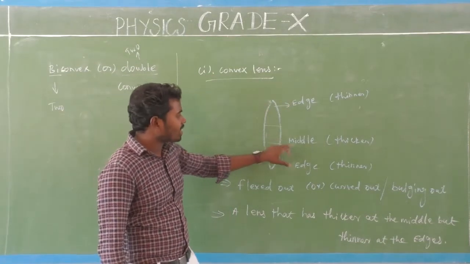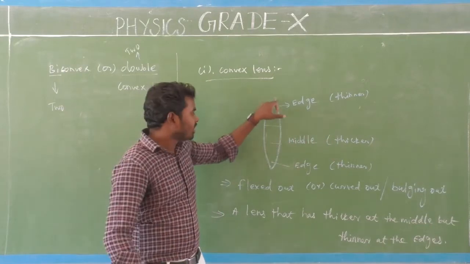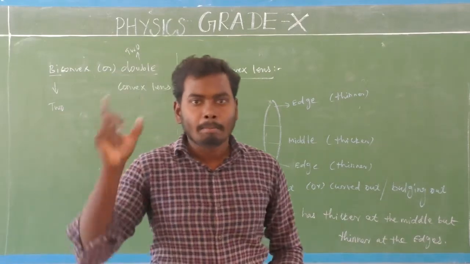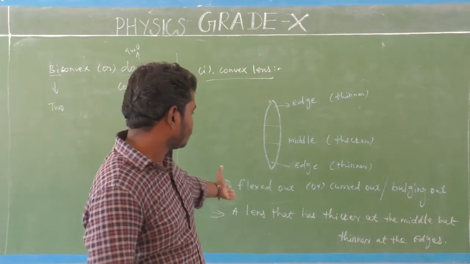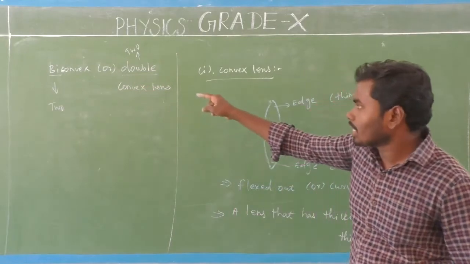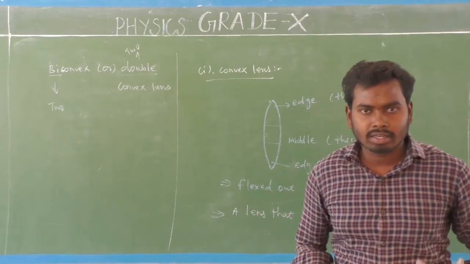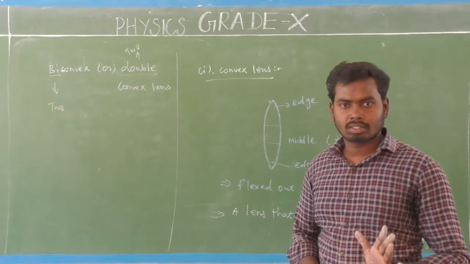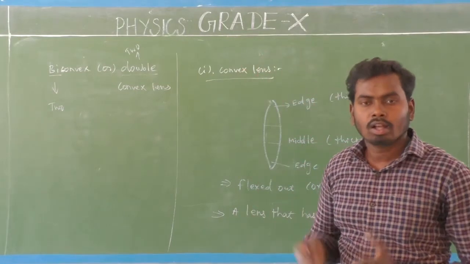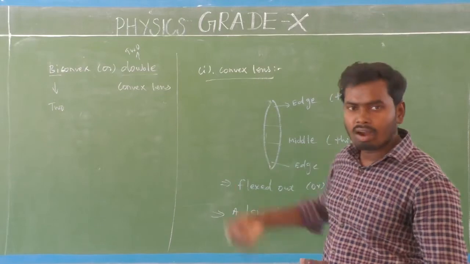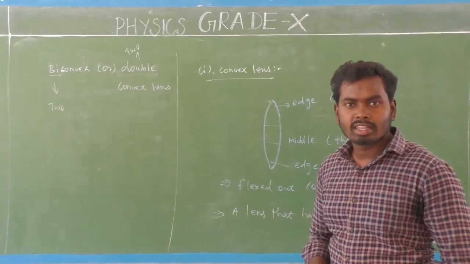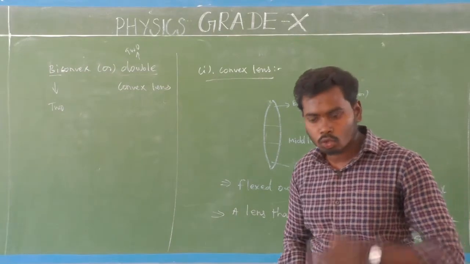This convex lens is thicker at the middle but thinner at the edges. A lens that is thicker at the middle but thinner at the edges is called a convex lens. This convex lens is also known as biconvex lens or double convex lens. Why is it called biconvex? Bi means two, so two surfaces are curved outward. Then why is it called double convex? Double means two, and two surfaces are curved outward. That is the reason why it is called double convex lens. You won't get confused very easily.